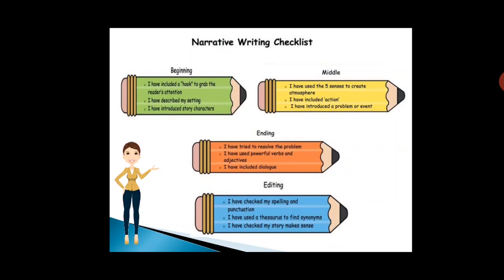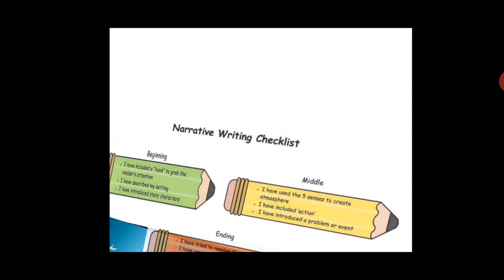And finally, in the editing, you have to check your spelling and punctuation so that the meaning doesn't change. And you have to use a thesaurus to find better words, synonym words. If you write the same word again and again, it becomes very boring. So, whenever you have to repeat a word, try to use its synonym. Whether I have checked my story makes sense or not. So, you have to remember this checklist before you finally draft and publish your paragraph.